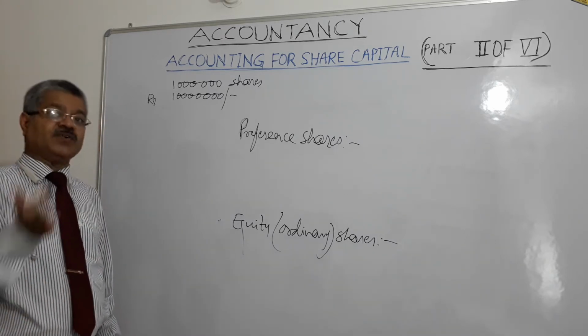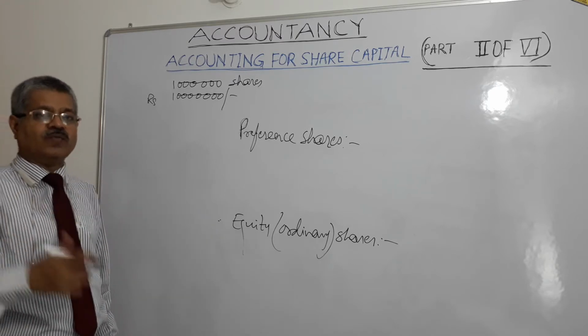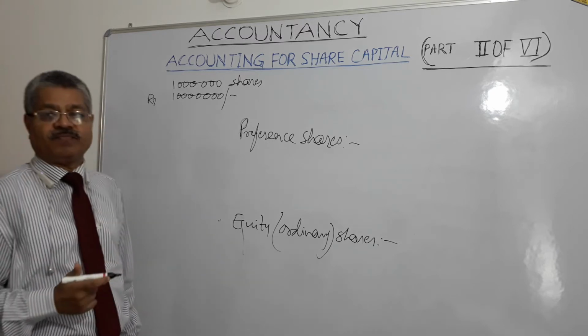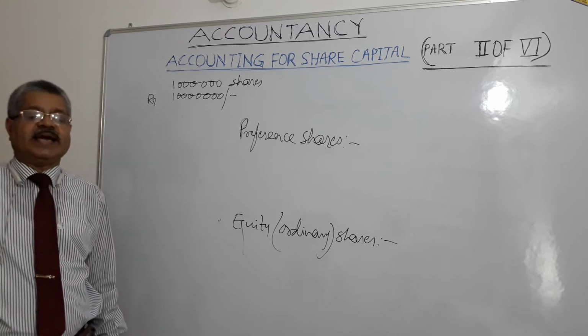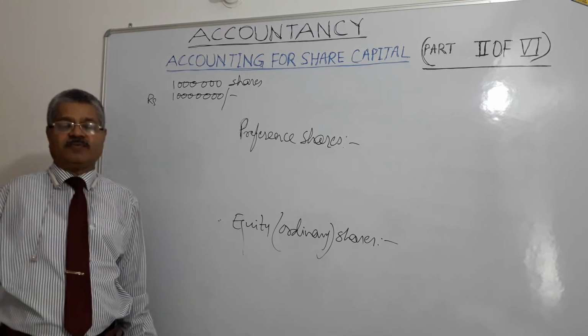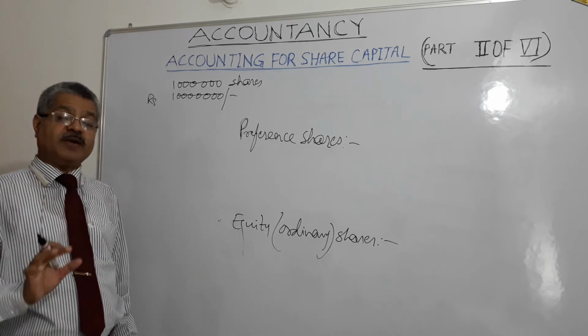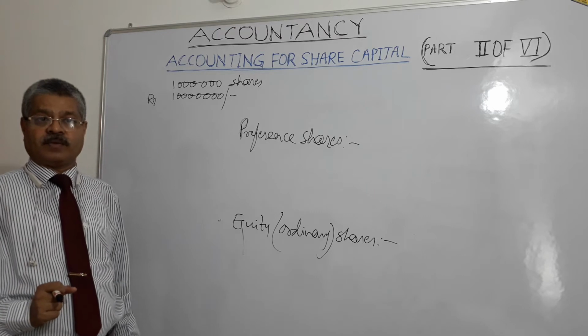It may raise up to authorized capital in phases over a period of time depending upon its financial needs, right? So, capital of a company can be gradually collected from the shareholders as per the financial requirements of that particular company from time to time, right?